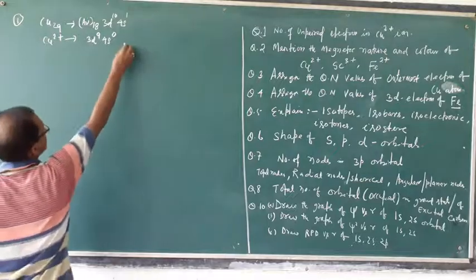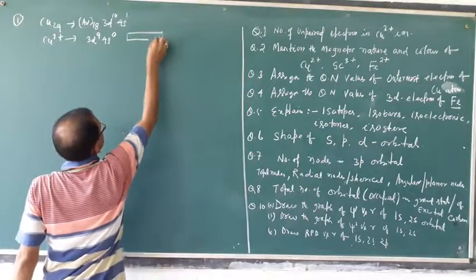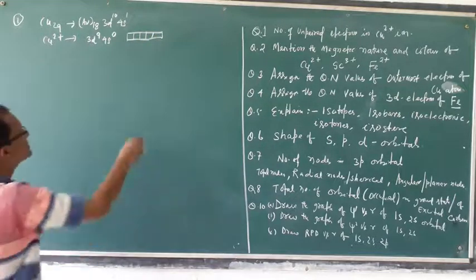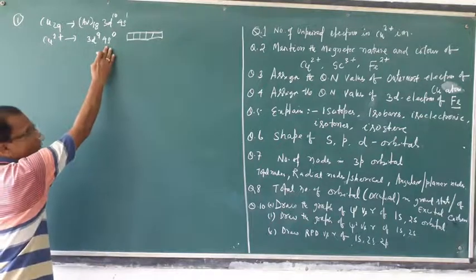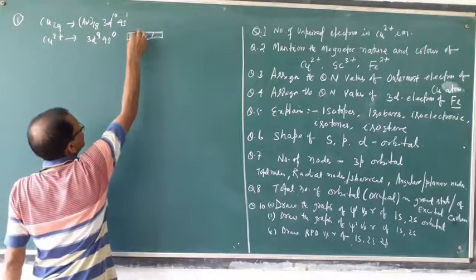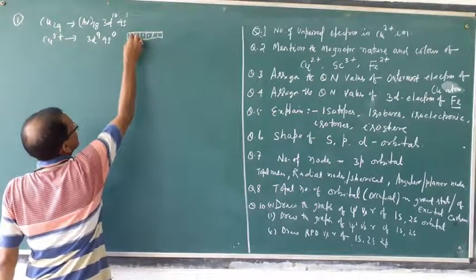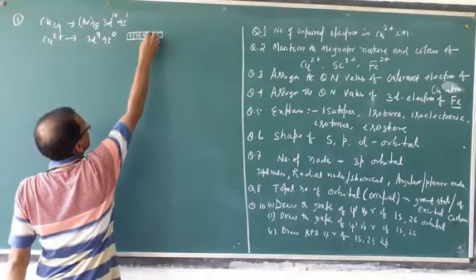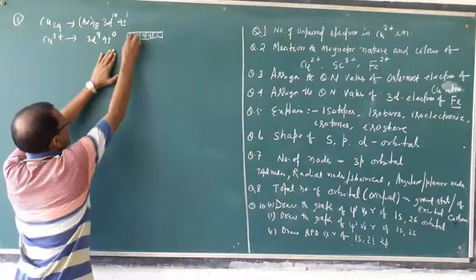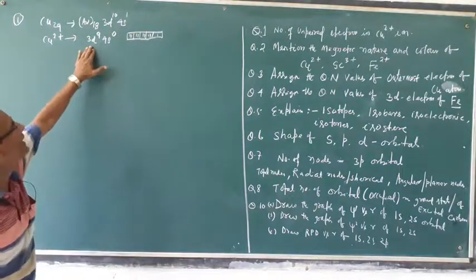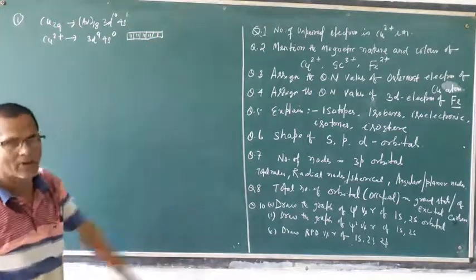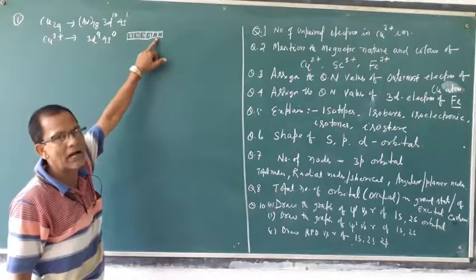Here 3d9 can be drawn as 5 orbitals, since d has 5 orbitals. The s is already vacant, so it is not necessary to draw. Filling 9 electrons, only one orbital is half filled.